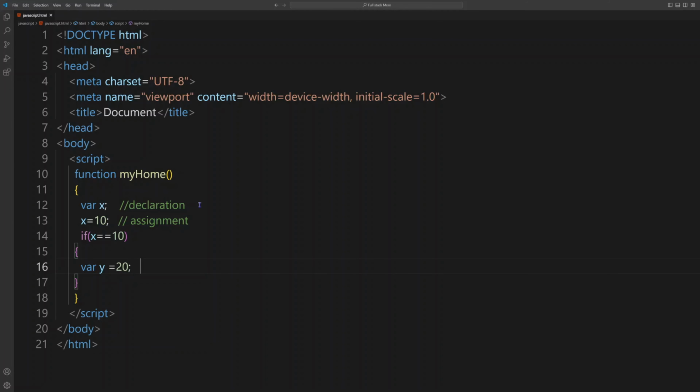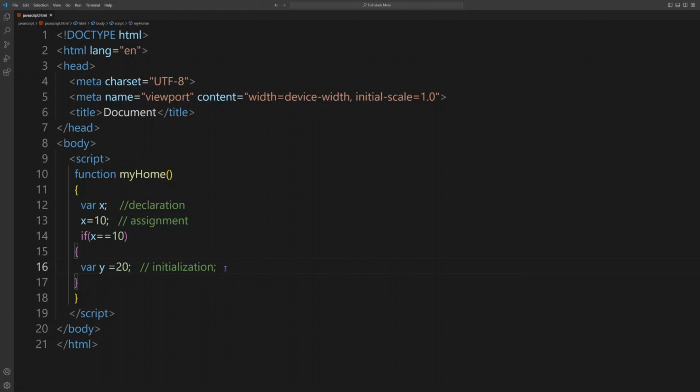So what we did right here, we did initialization. We declare the variable and we give assignment at the same time of the declaration. So that is called initialization.